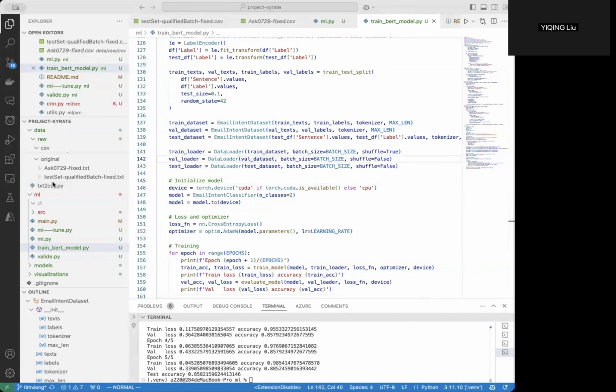Now we have our two models, and comparing the two models, we can find some interesting things. First, for the training time, the non-deep learning model is quite a bit faster to train due to its simple architecture, and the deep learning model is more computationally expensive, requiring GPUs for optimal performance. As for generalization, the non-deep learning model struggled with sentences containing complex semantic structures, and the deep learning model demonstrated better generalization for unseen examples. As for performance, both models achieved good overall accuracy. However, the deep learning model shows slight advantages in handling complex email structures.